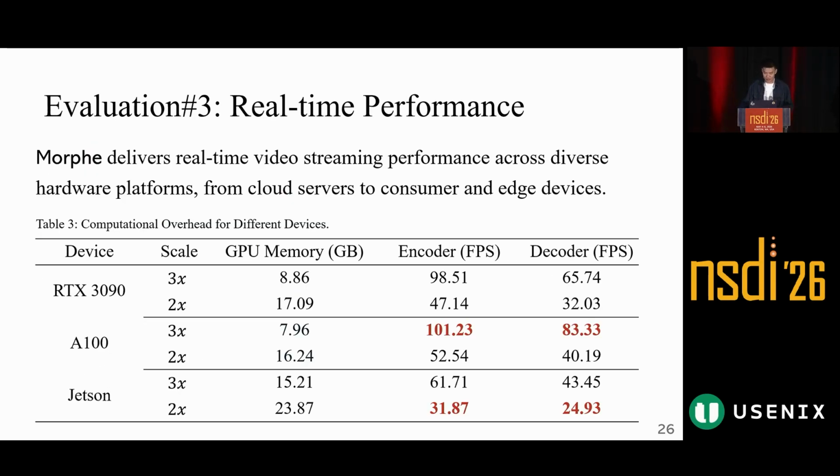Finally, we evaluate real-time performance. Morphe can run across different platforms, from cloud servers to consumer devices and even edge devices. With adaptive resolution scaling, the encoder and decoder can both reach real-time performance, especially in 3 times downsample mode. This shows that Morphe is not limited to large cloud servers. It can also work on edge devices, which is important for practical streaming deployment.